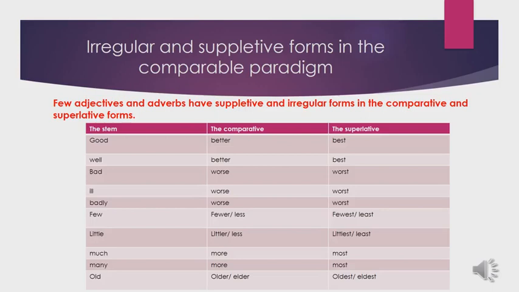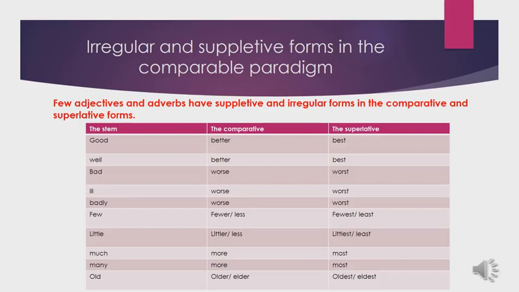This adjective does not take er and est. We cannot say gooder and goodest, although it consists of one syllable only, but this adjective has better in the comparative form and best in the superlative form. And notice that better and best are both suppletive forms because they are totally different from the adjective good.